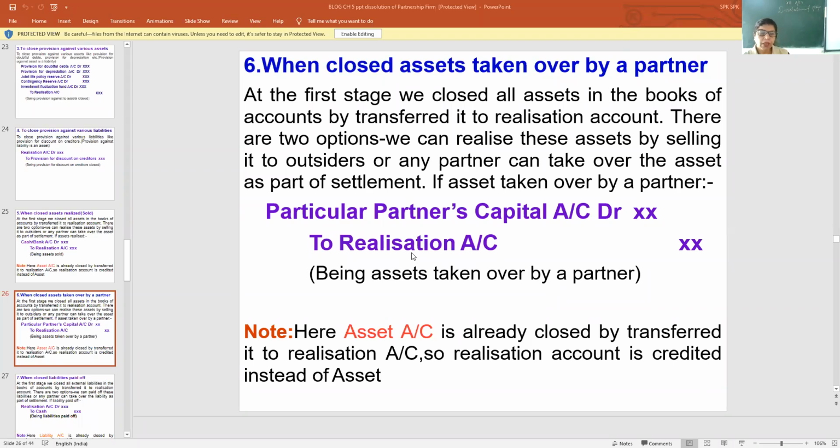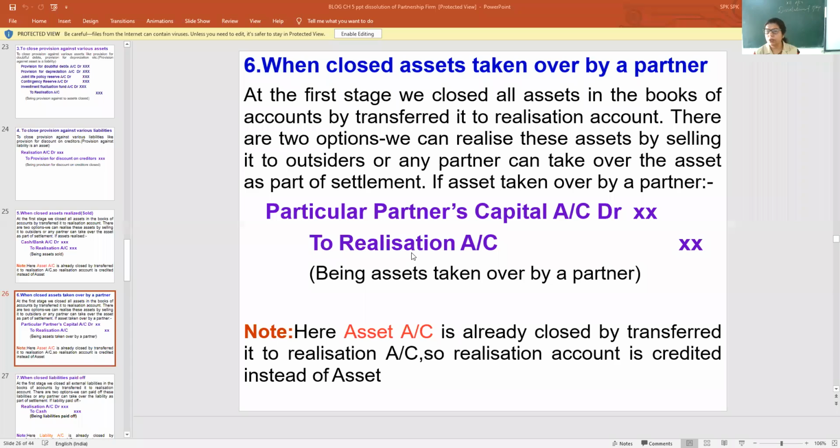Then if any asset is taken over by a partner, what to do? If any asset is taken over by the partner, then in place of cash or bank, you have to write the particular partner's name, the particular partner's capital account debit.